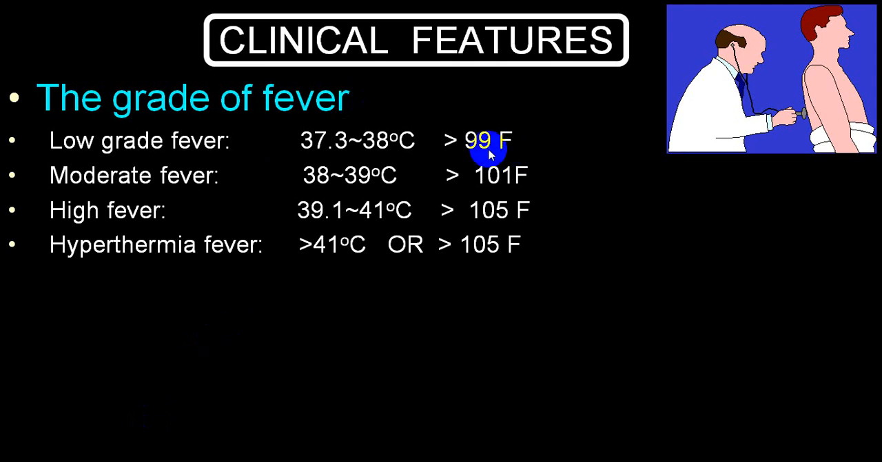Low grade fever is just close to normal, moderate is close to 101, and high grade fever is more than 105. Fever of 105 with deleterious effects, we directly put into a group, hyperpyrexia or hypothermia.